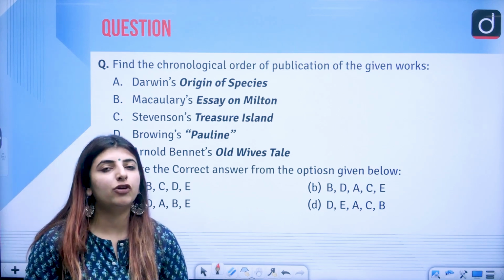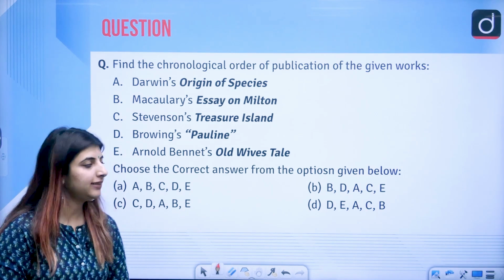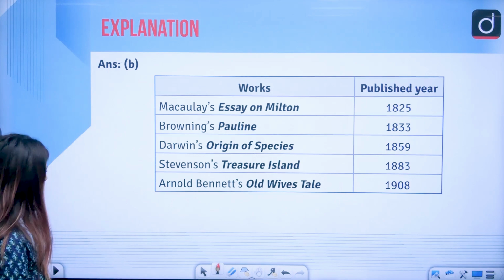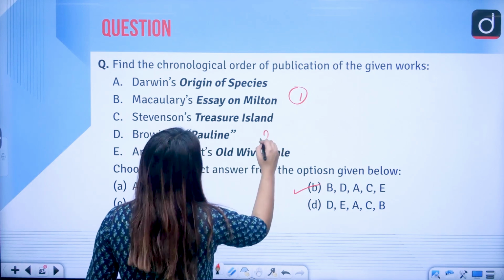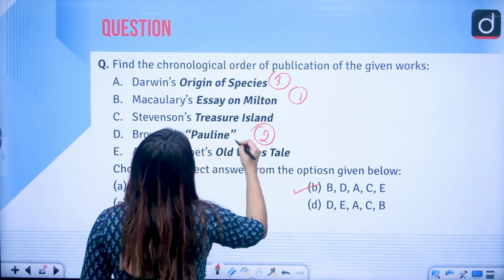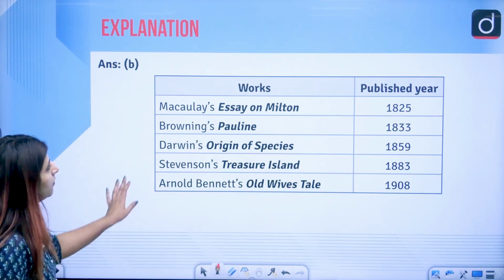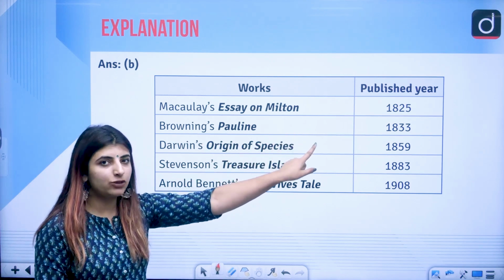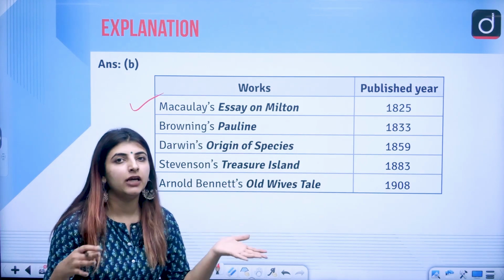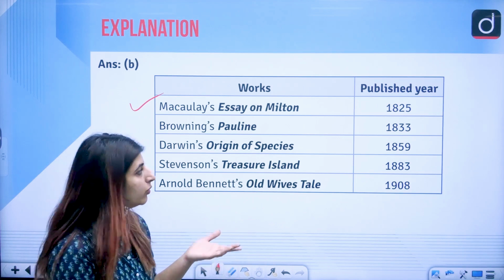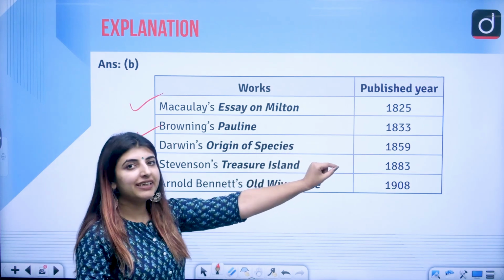Chronological order of publication of the works which are given or written here. The answer to this very question is option B. That is B, D that we have here, A, C, and E. Let's see how. Macaulay's essay on Milton was published in the year 1825, correct? So, Lord Macaulay was around the year 1835 when he wrote his minutes. So, you could have noted it down here as well. Robert Browning's Pauline, published in the year 1833.